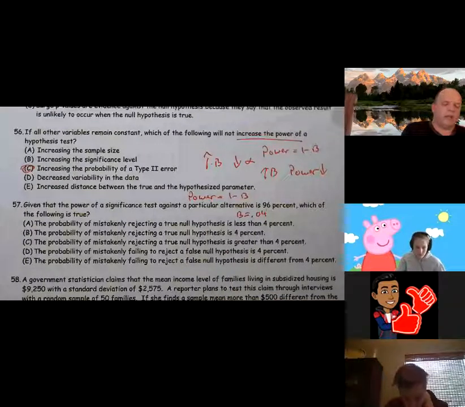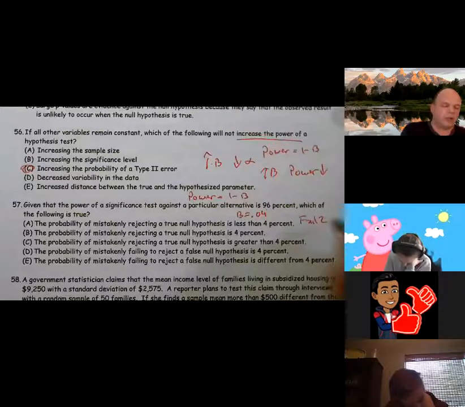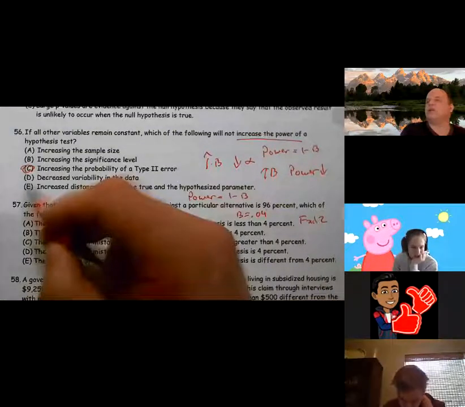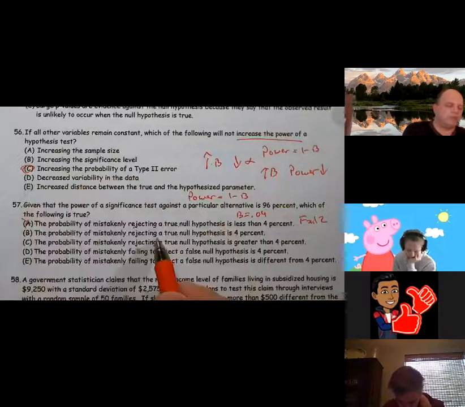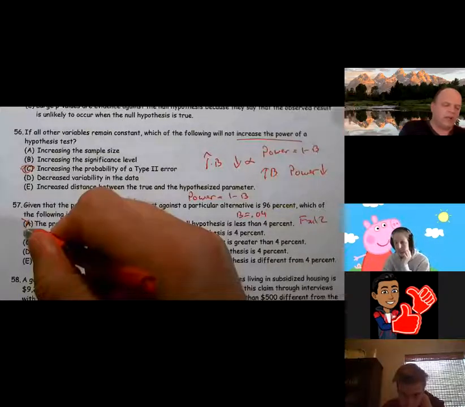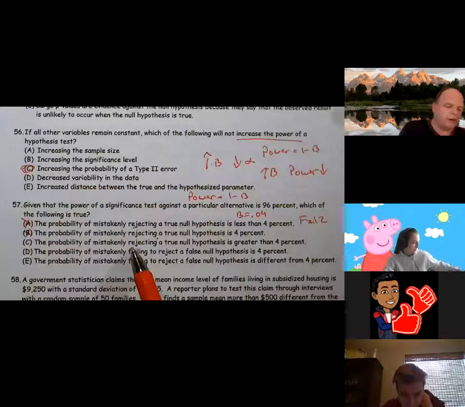And type 2 is failing to reject. So in this case, the probability of mistakenly rejecting, no, because we have to fail to. The probability of failing to reject, nope. The probability of mistakenly rejecting, nope.